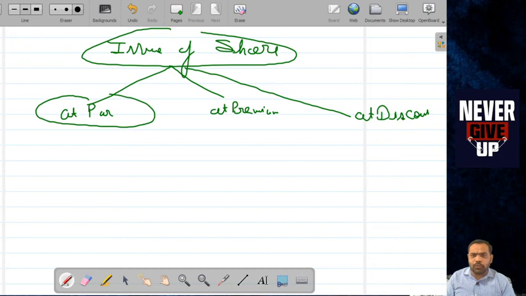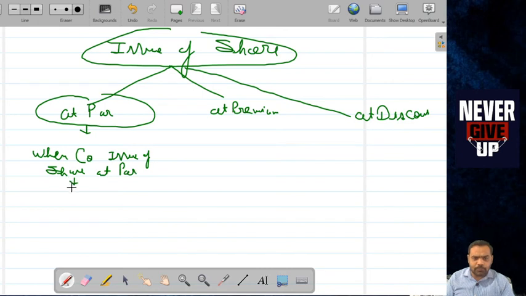What does the issue of share at par mean? Please note, when a company issues share at par, it means at its face value, or nominal value.